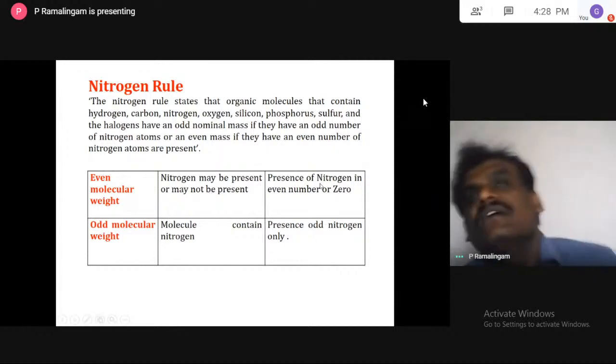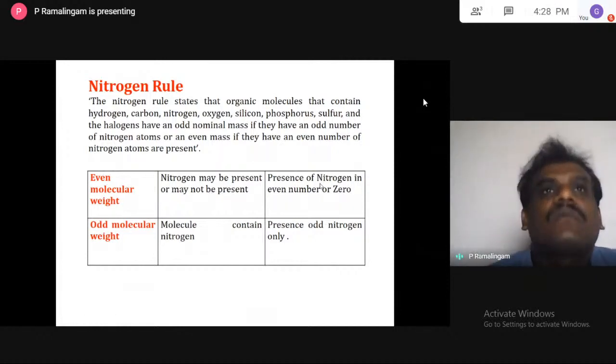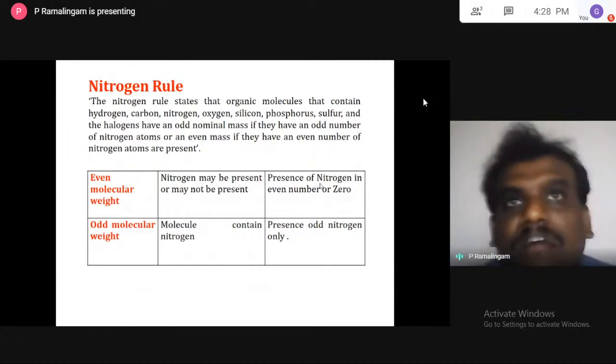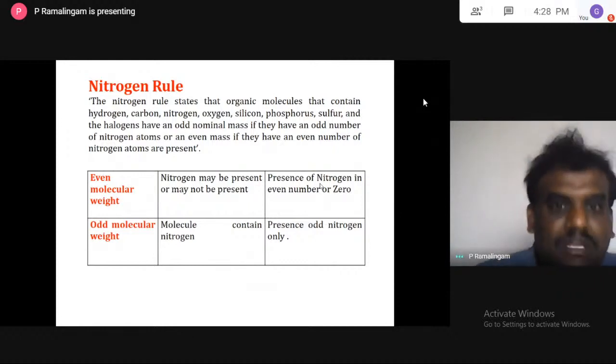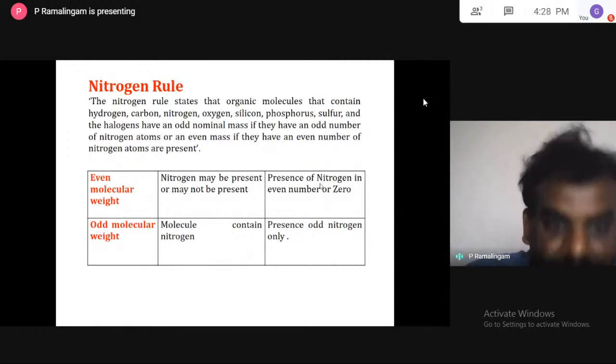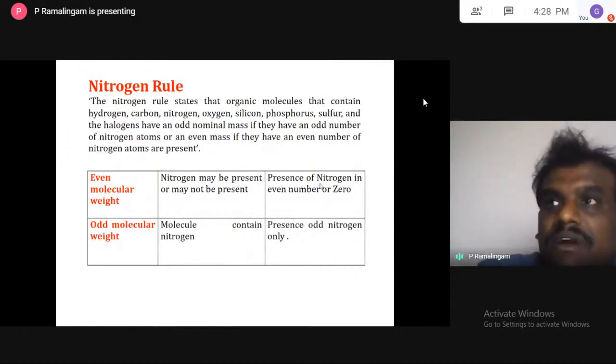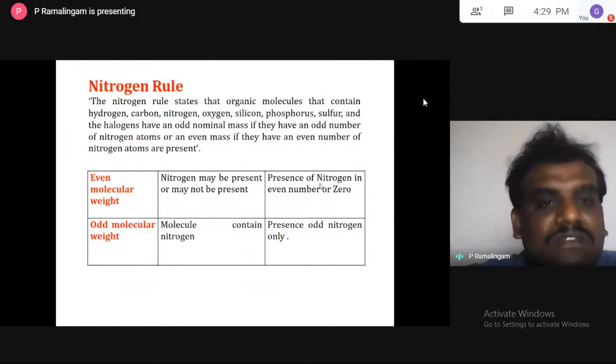So a simple example: if your molecular weight is even, there is an even number of nitrogens. If your molecular weight is odd, there is an odd number of nitrogens. In the first case you have to add one more point: if your molecular weight is even, the nitrogen may be an even number or no nitrogen. If your molecular weight is odd, the nitrogen is only odd. That's what is called the nitrogen rule.